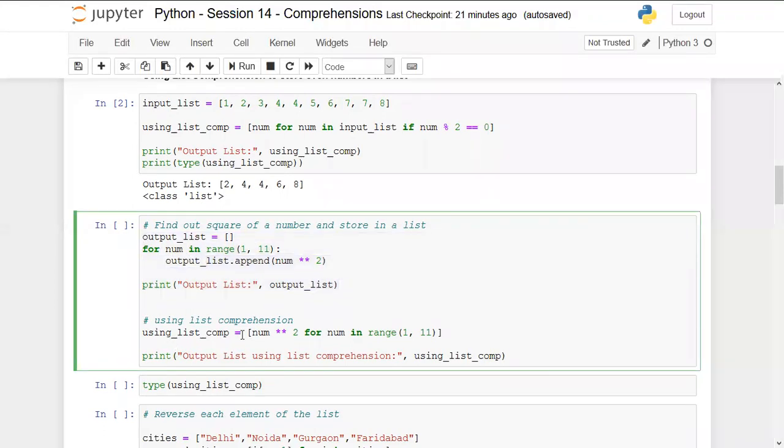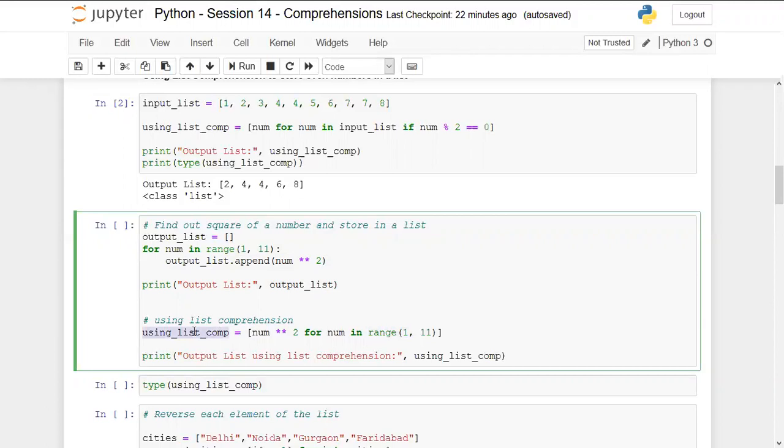and using the list comprehension we are rewriting this logic like this. We're creating a new list using list underscore comp, and this is the logic that is done in just one line. So this is my expression that I want as the output. This is the same expression that I have used in the above example. For num in range, it will iterate through each element that is there in this range. And in this question, I don't have any if logic, so that can be removed for now.